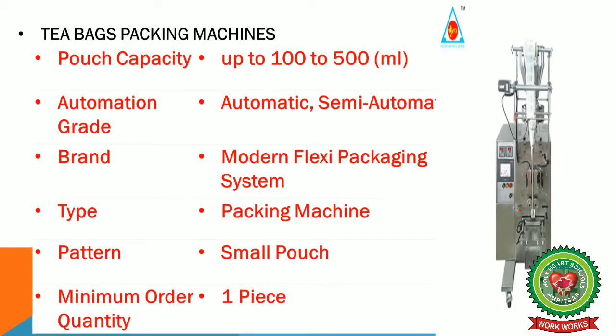Now you can see there are different tea bag packing machines. Pouch capacity is about 100 to 500 ml. They are automatic or semi-automatic, and they are different in different brands like modern flexi packaging system. Their only type is packing machine. Their pattern is to make small pouches like we use for green tea bags, and minimum order at one time is just one piece.